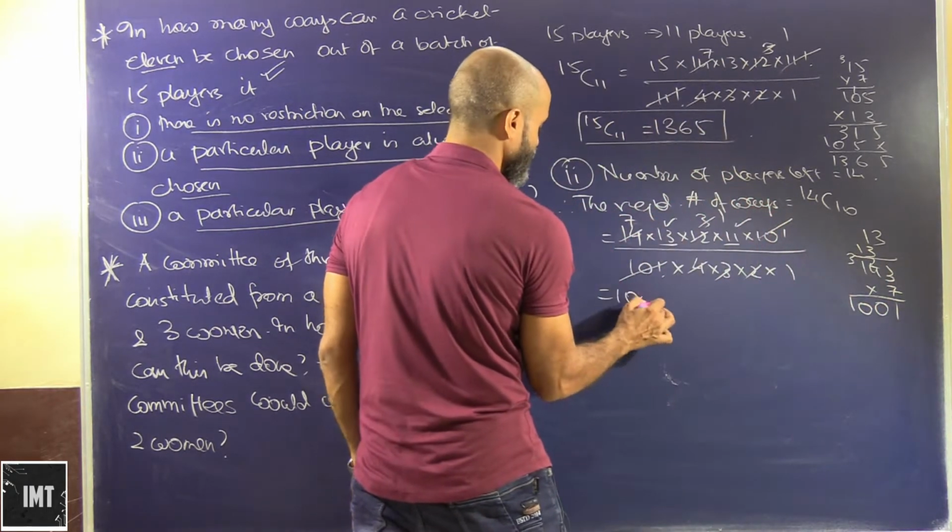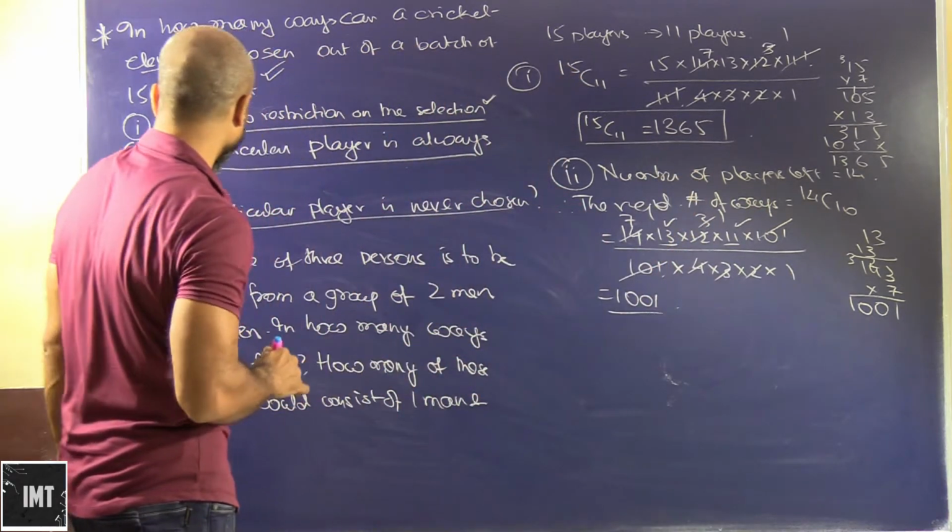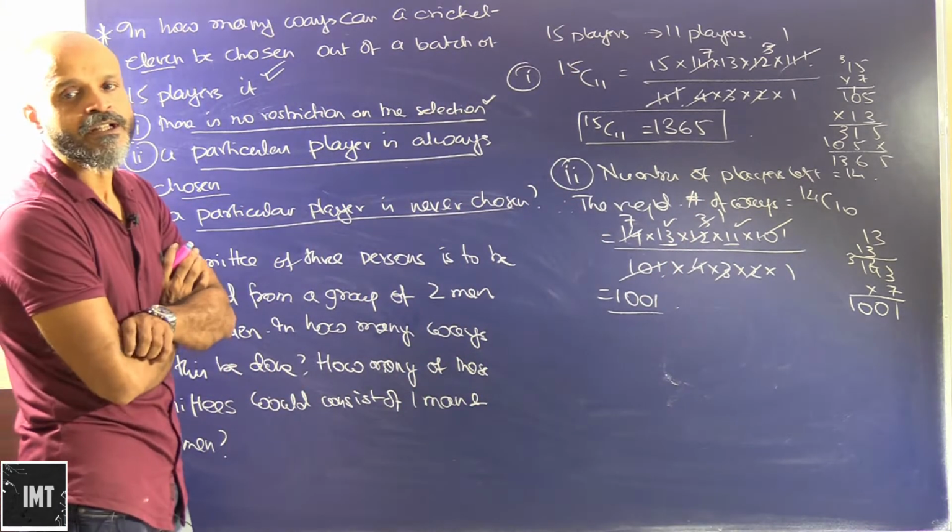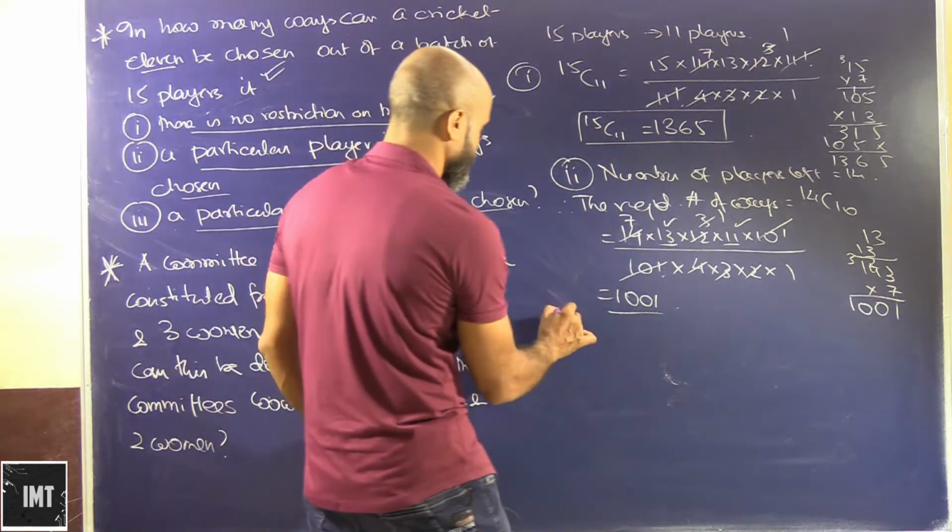So this will be 1001 ways. Okay, now a particular player is never chosen. How do we do this?